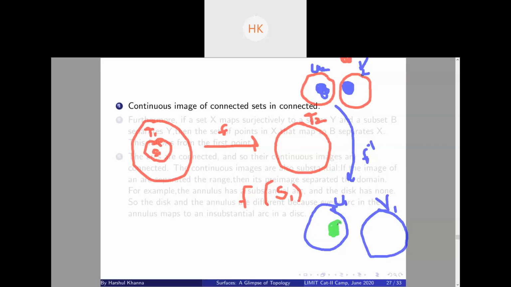Any point in f of S1 has to sit in one of U2 or V2, so it is mapped inversely into U1 or V1. Now suppose U1 and V1 have some point in common, let's say x belongs to U1 intersection V1 intersection S1. Then f of x would be contained in U2 intersection V2 intersection f of S1, which is empty.